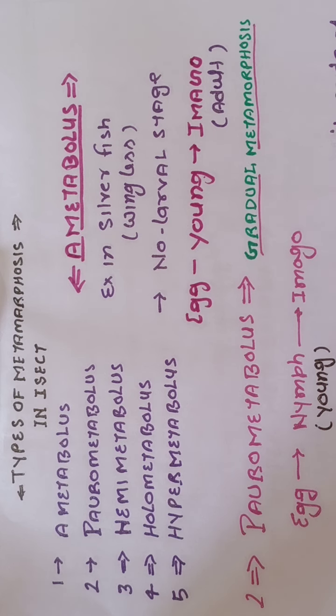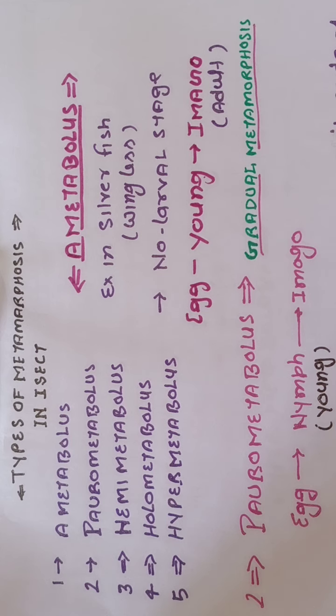If young one is just like the adult and only its structure is slightly smaller, but all the features, on the basis of the mode of life and structure, are just like the adult, then here no need of metamorphosis, only development takes place.